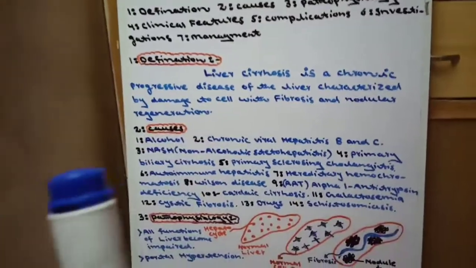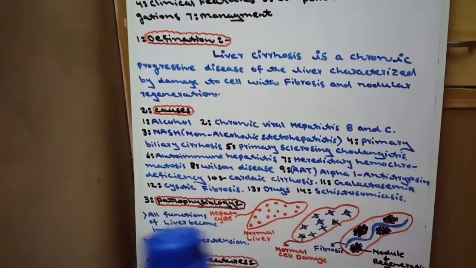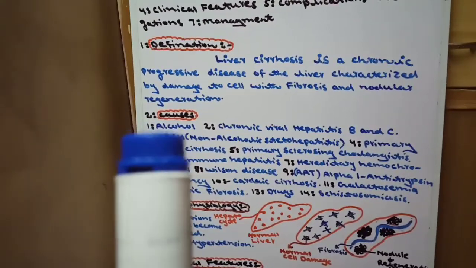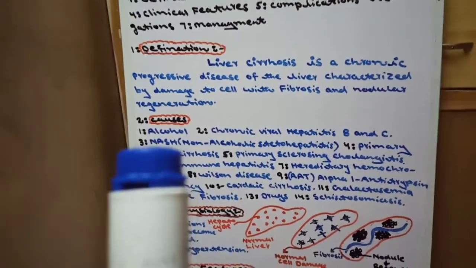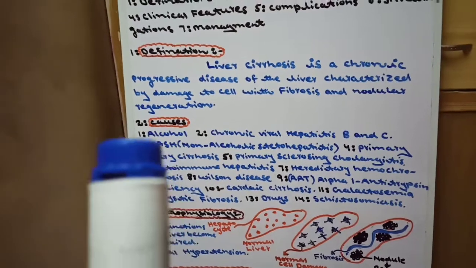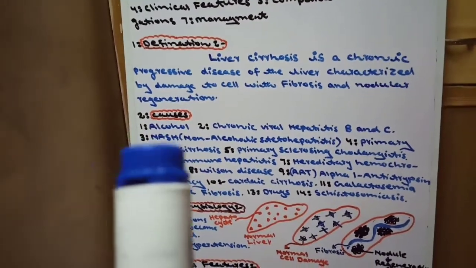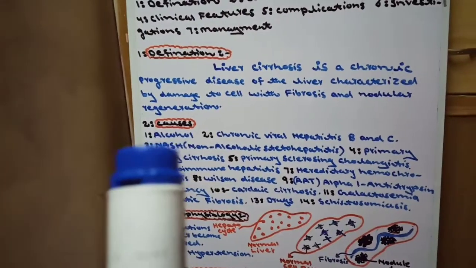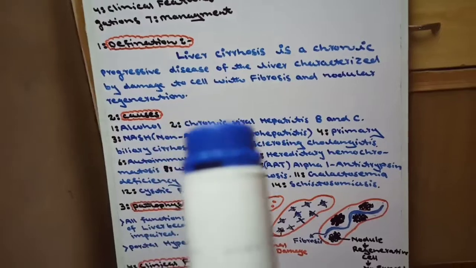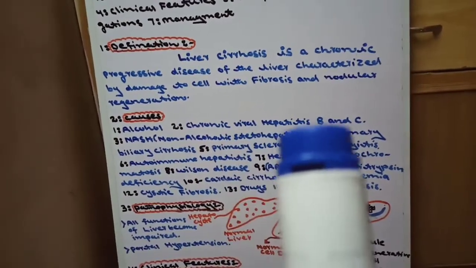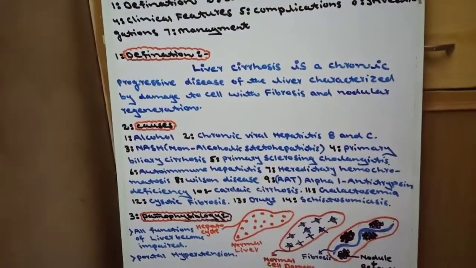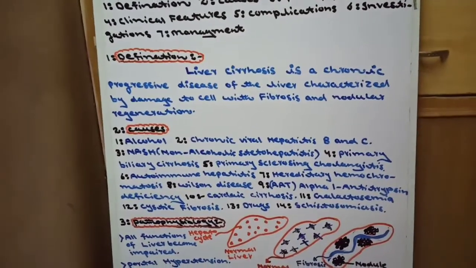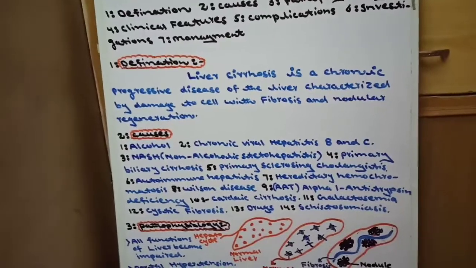This is the definition of liver cirrhosis. Now come to the causes. There are 14 causes of liver cirrhosis. Number one is alcohol. Because due to alcohol, there is fat accumulation in the liver, and due to fatty liver, there will be liver cirrhosis. Number two cause is chronic viral hepatitis B and C. In chronic viral hepatitis B and C, there will be chronic inflammation. As a result, liver cirrhosis occurs.